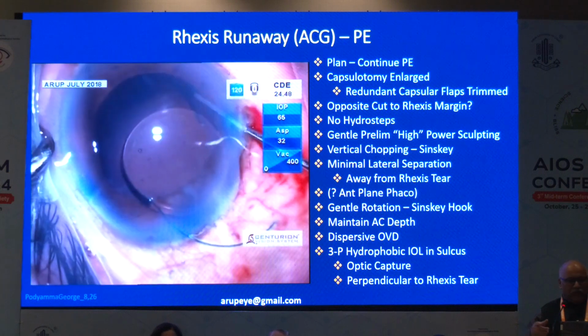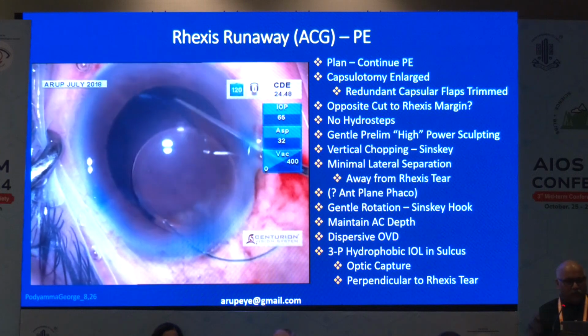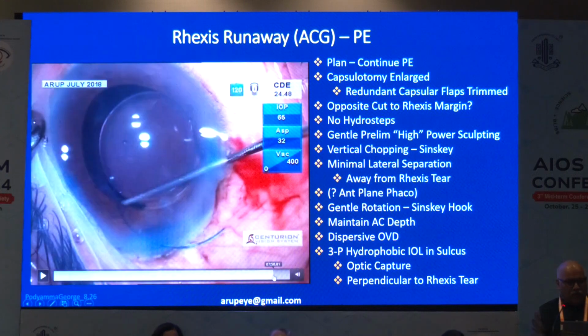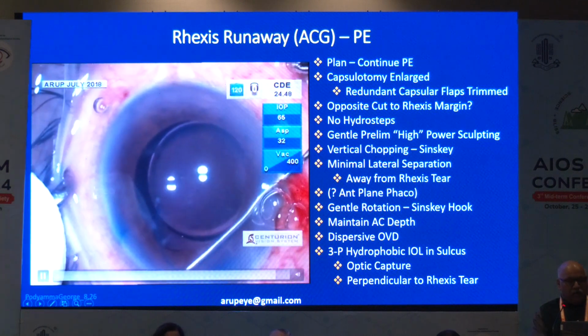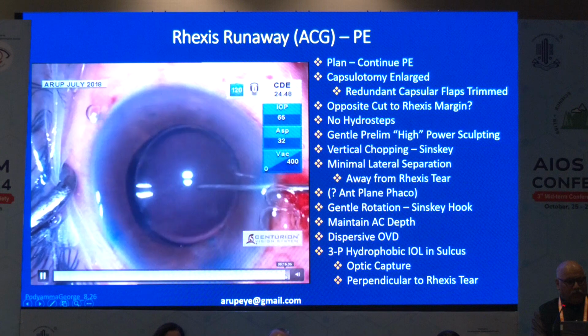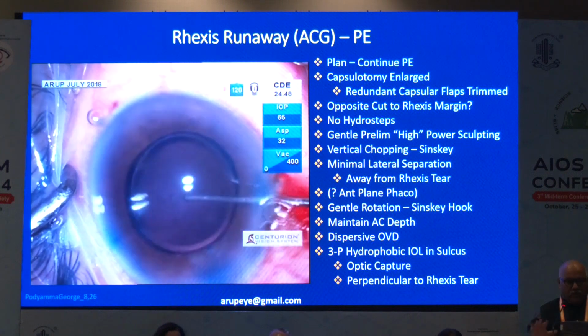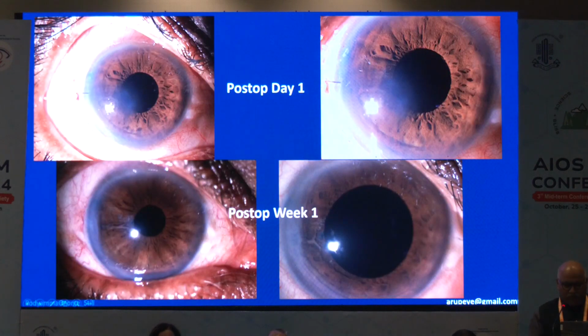So I injected some more OVD, and then I brought it up with the Sinskey hook from the side port into the anterior chamber. The trailing haptic was generally placed by a compression technique. I try not to dial these cases. So you can ensure that the haptics are placed in the sulcus, and that the optic is captured posteriorly. So the optic is locked in place. This is the day one picture, a clear corneal incision suture was used, and this is more than the usual SKs that I see in my cases. But anyway, it was a tough case, and at the first post-op week the patient did pretty well.